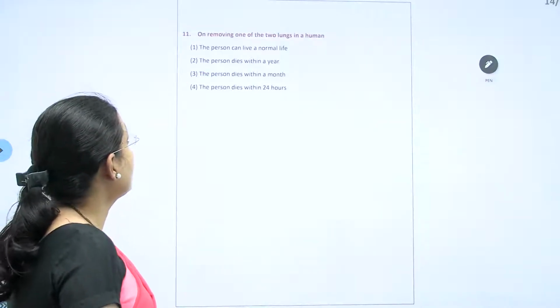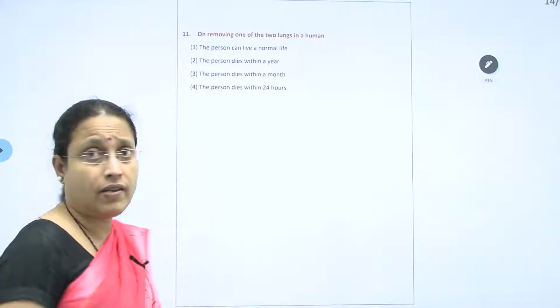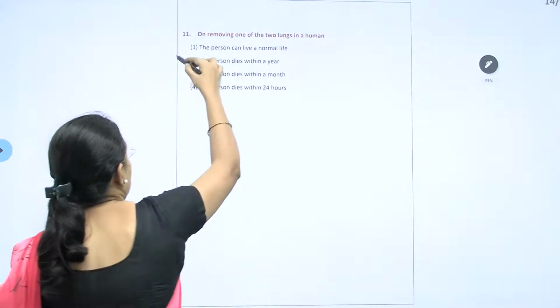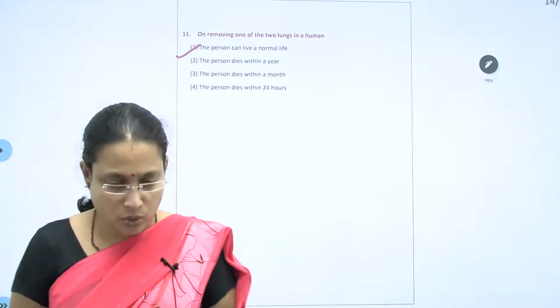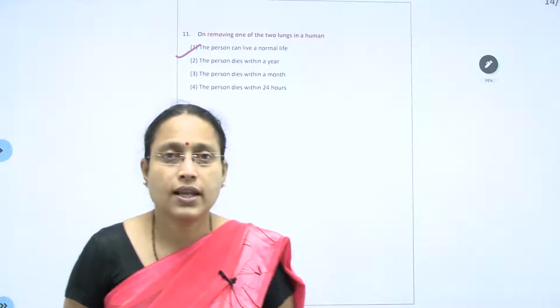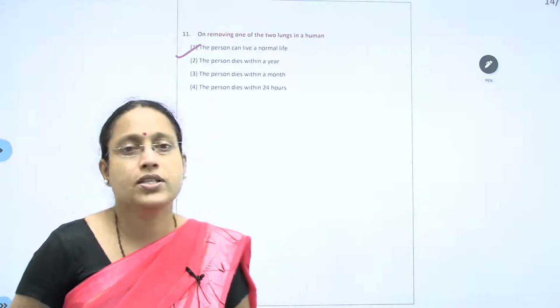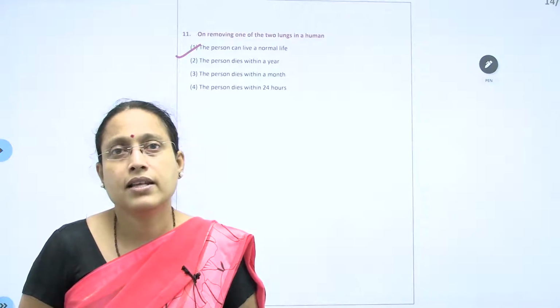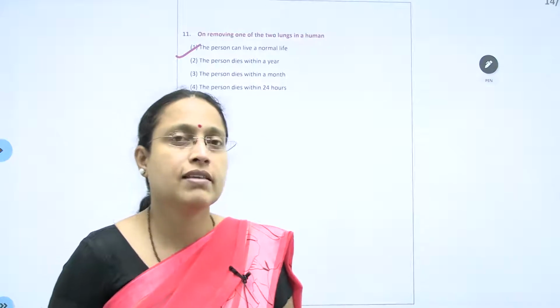On removing one of the 2 lungs in an individual, can a person survive? If one lung is there, the person can survive. When one lung is removed through surgery, after recovery the person can still survive, because a single lung can still supply the oxygen necessary for survival.